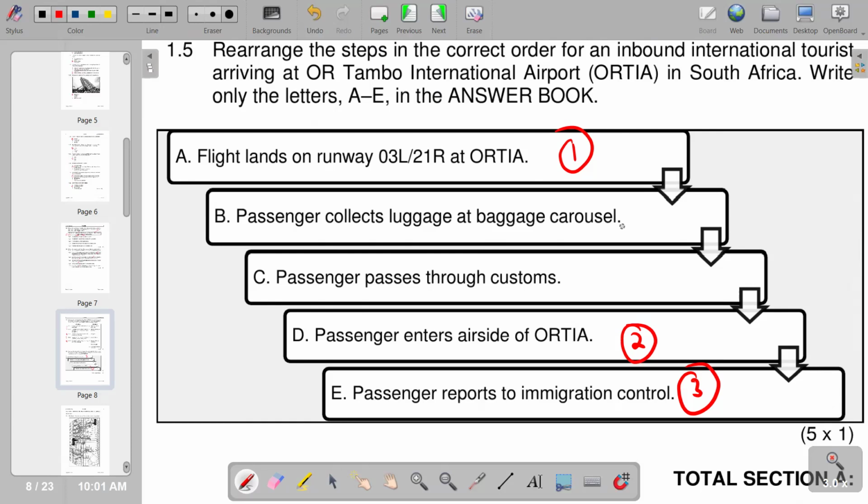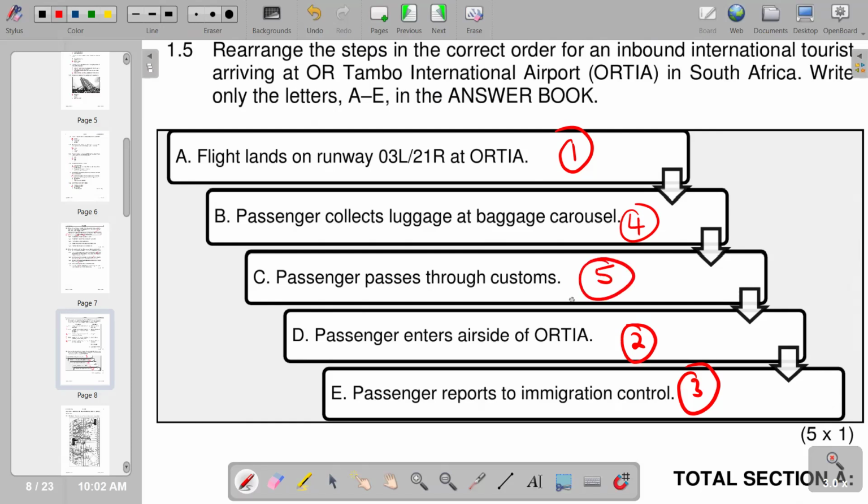So we have that as our number four. Then we check which one is the next one. We are left with the C, which is passenger passes through customs. So we have now this as our number five.